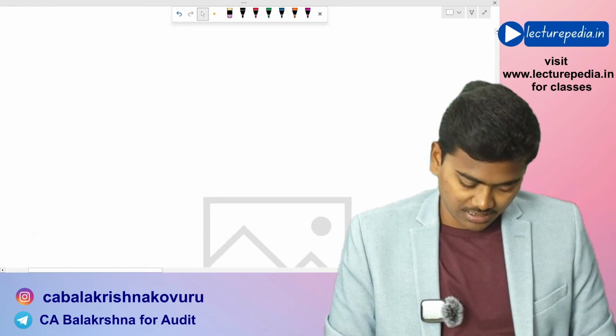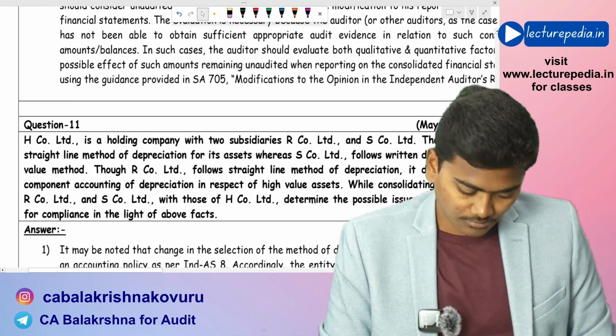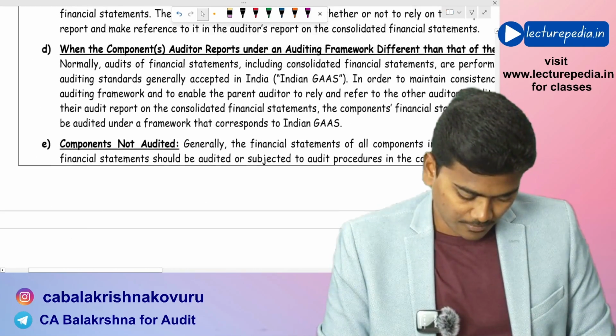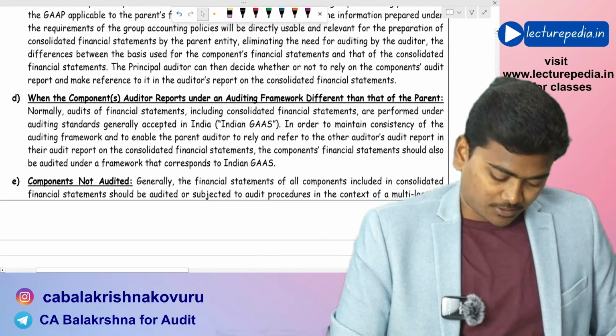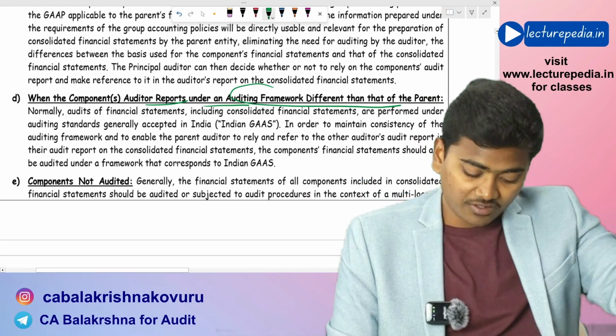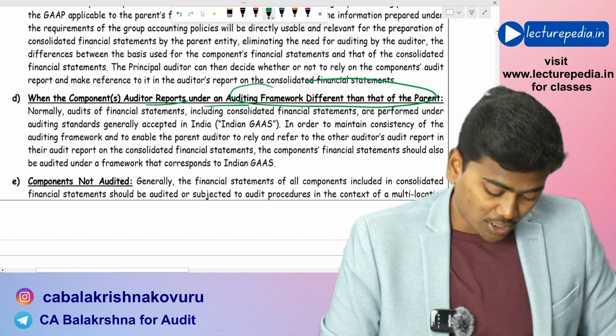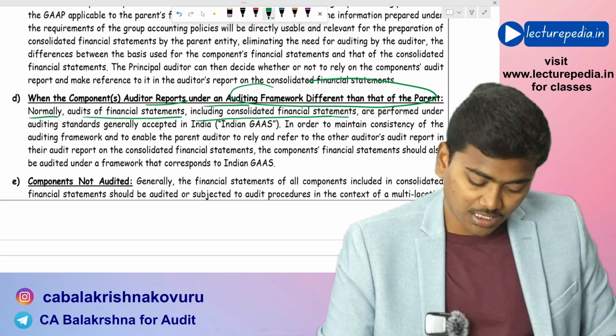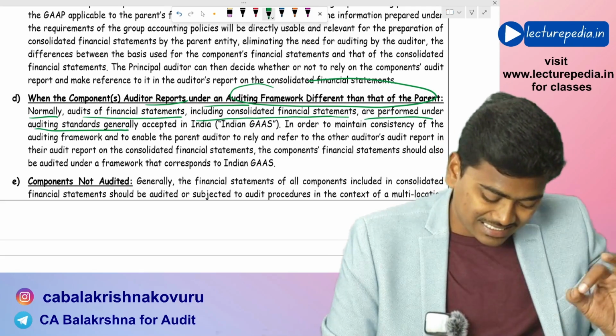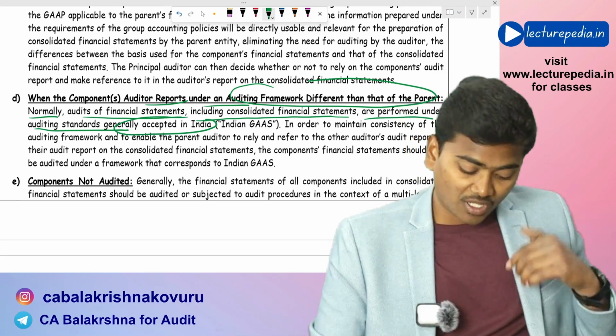You can read it here. When the component's auditor reports under an auditing framework different from that of the parent, normally, audits of financial statements, including consolidated financial statements, are performed under the auditing standards generally accepted in India. But